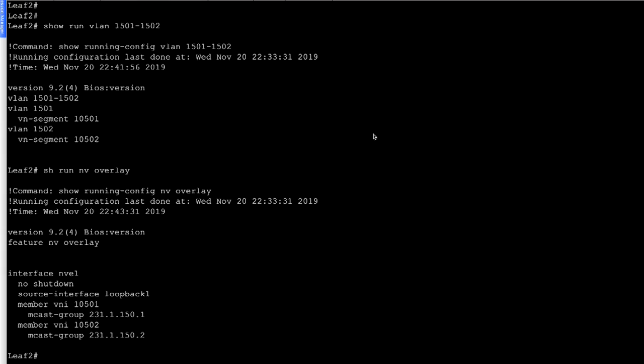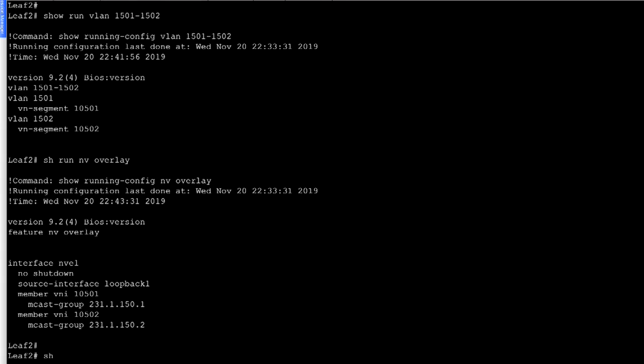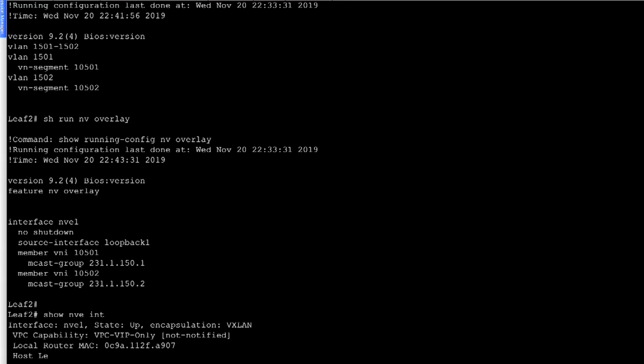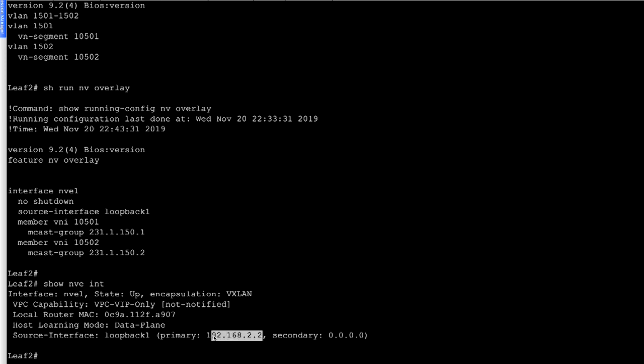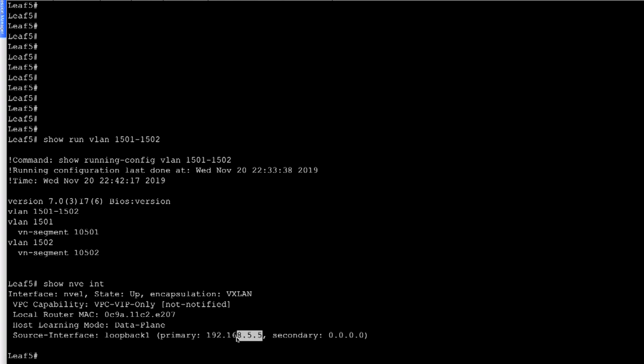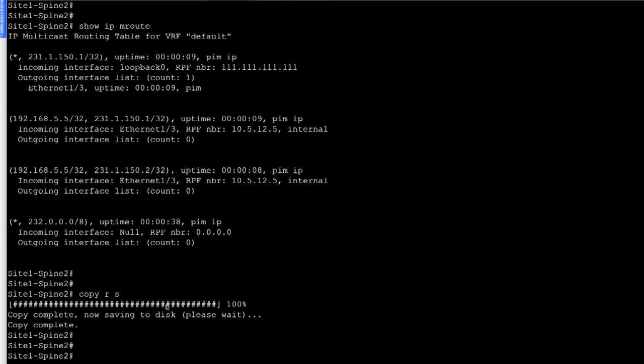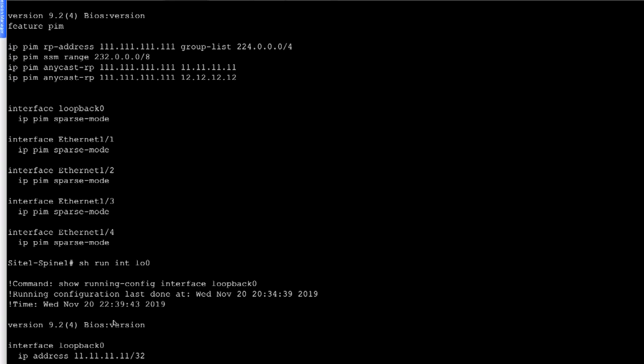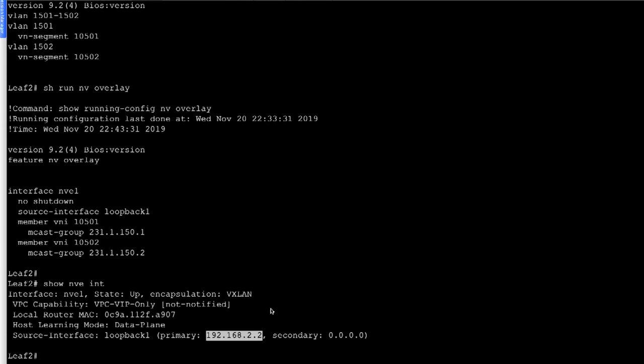Similar information should be present on leaf 2. So show nv int, and we can see it is 192.168.2.2. And on leaf 5, show nv int, and we can see 192.168.5.5. They are all data plane learning mechanisms that are configured, and that's what we are using.